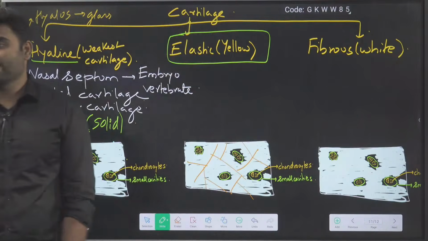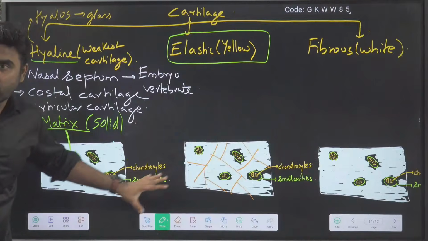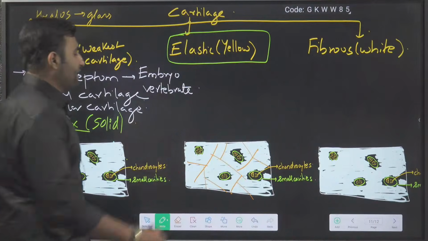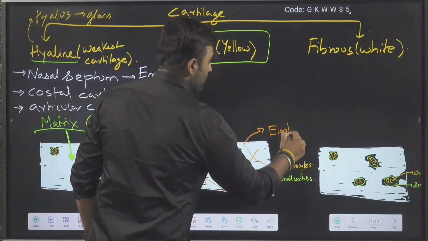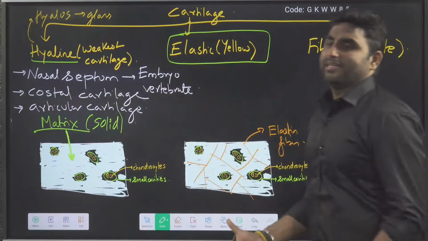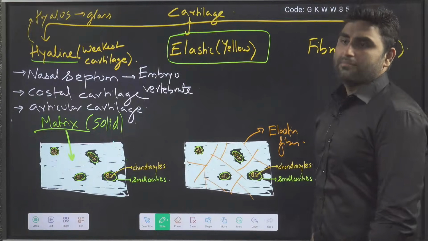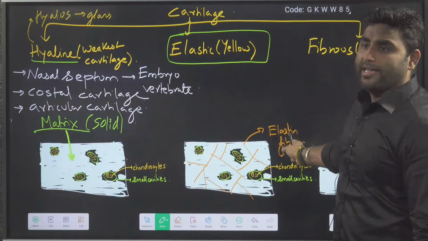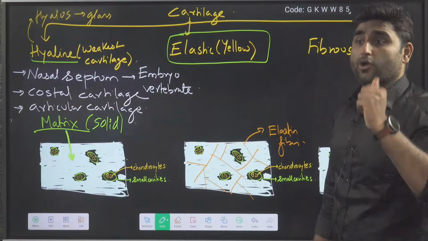Are you getting me, guys? So I am adding elastin fibers. So it is the same structure as hyaline, but I have added elastin fiber here. So now elasticity increases. Now it becomes elastic cartilage. Due to the addition of elastin fiber, a yellowish appearance comes. So it is yellow cartilage.